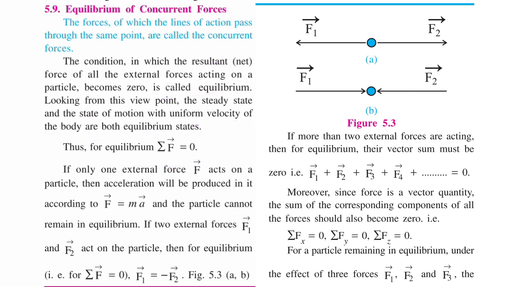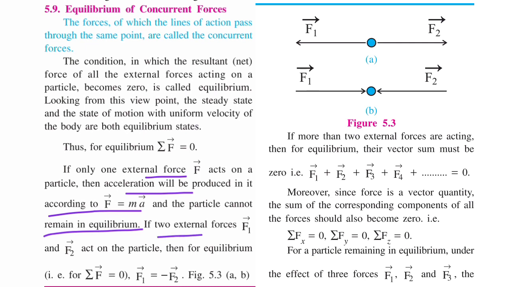If only one external force F acts on a particle, then acceleration will be produced in it according to F equals ma, and the particle cannot remain in equilibrium.